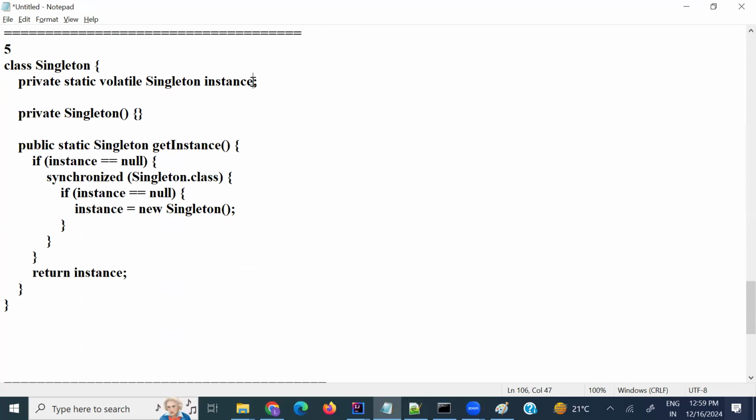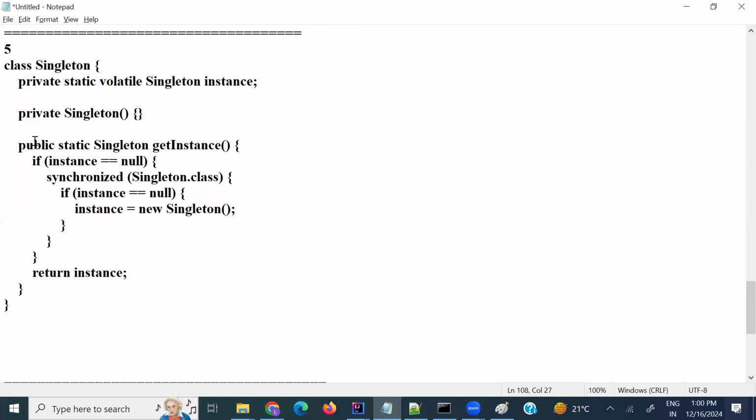Private singleton means that the constructor can't be allowed outside of the class.